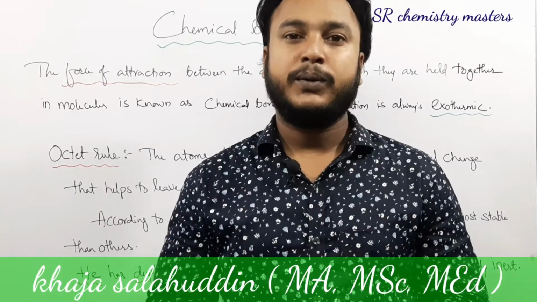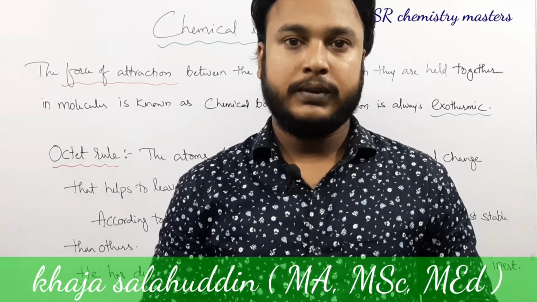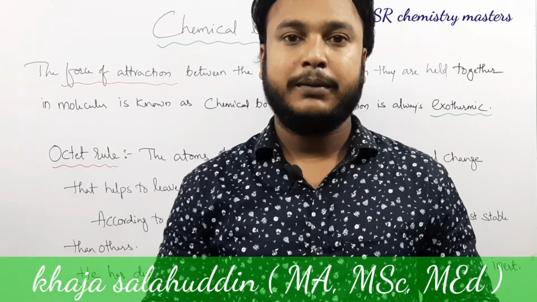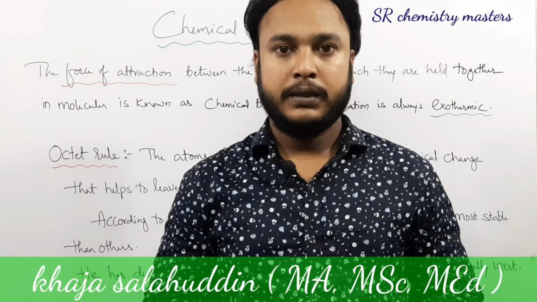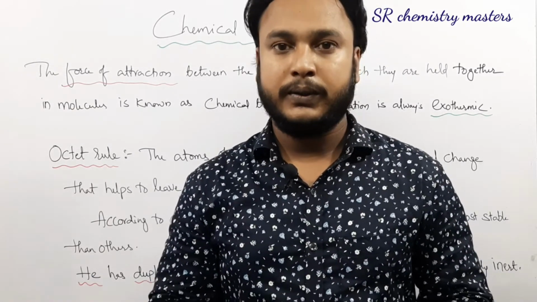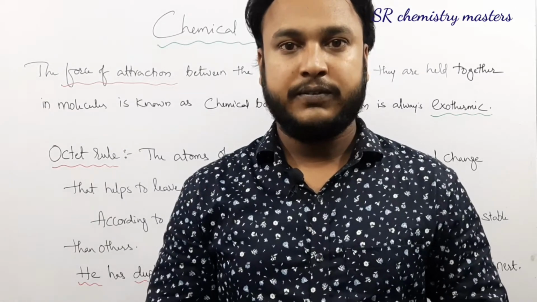In this video, we are going to discuss the topic chemical bonding. As you all know, the chapter chemical bonding includes the types of bonds formed between the atoms, what the shapes of the molecules are, and what hybridizations are present in the molecules. We are going to see this in this chapter. Let us see the definition for chemical bonding first.